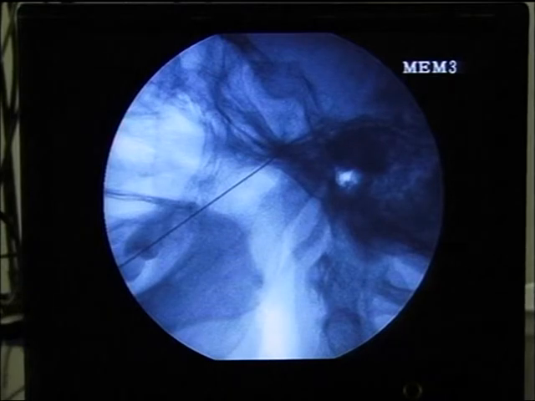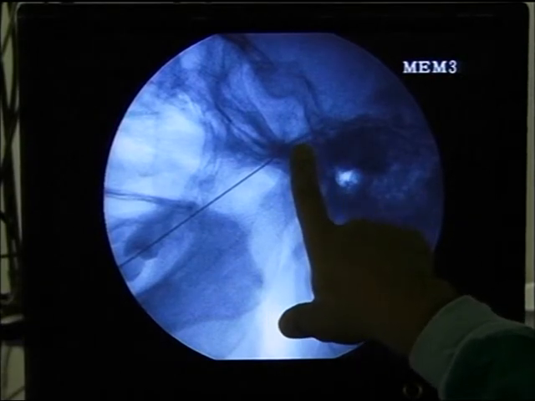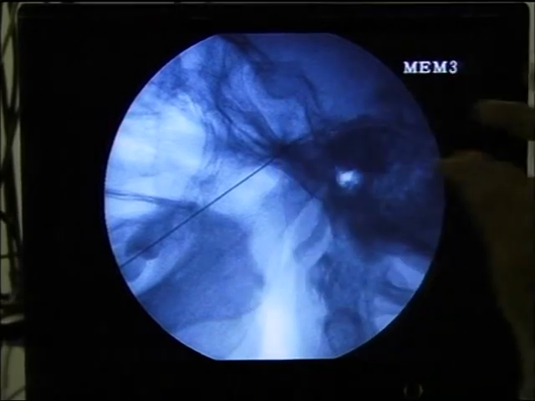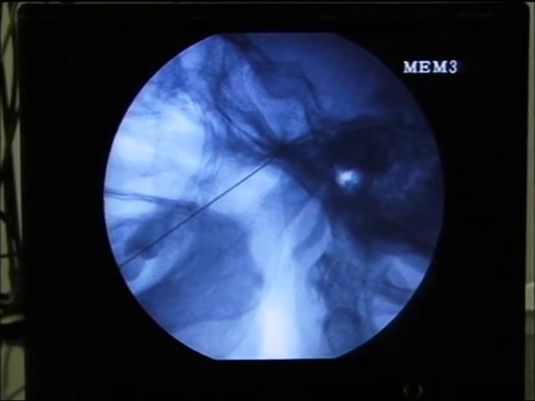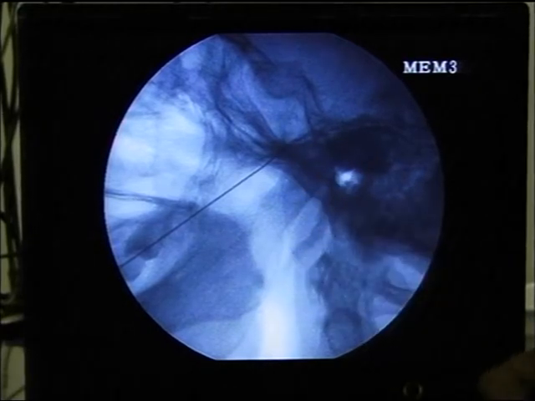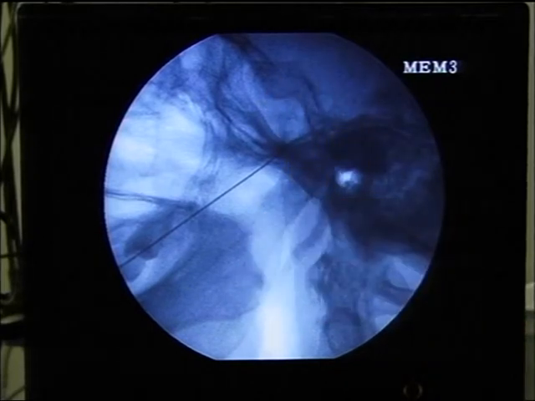V3 is very safe. You can get a stim right in the foramen ovale. But you always tend to reach this area, just 2 millimeter below this. That is the safe zone. This is safe and that is also safe, because you are in the tissue. The trigeminal ganglion is a very large ganglion, by the way, the Gasserian ganglion. So you stay in the mass of the ganglion there. But as soon as you start going beyond 2 millimeter, you're going to get into either the brain tissue or the major vessel which is there.